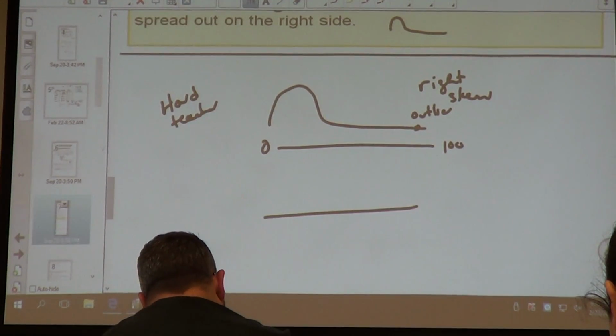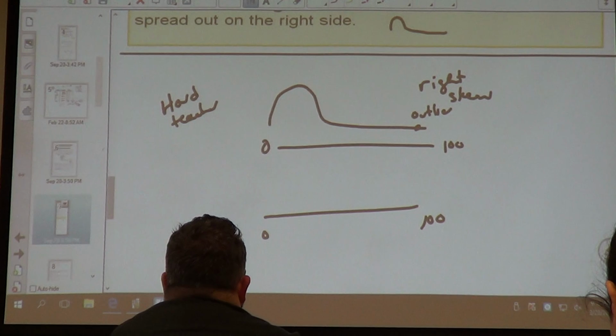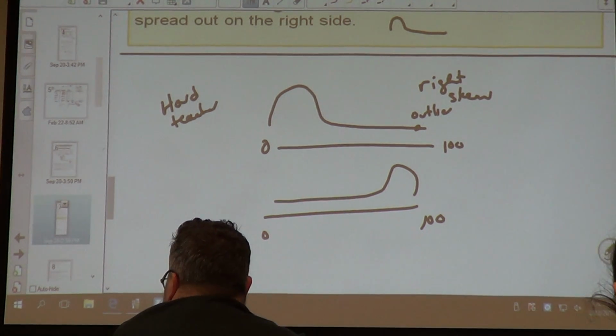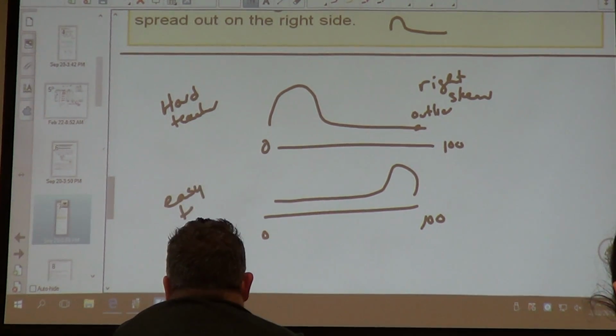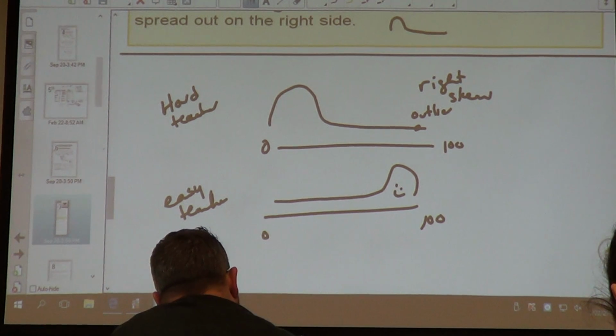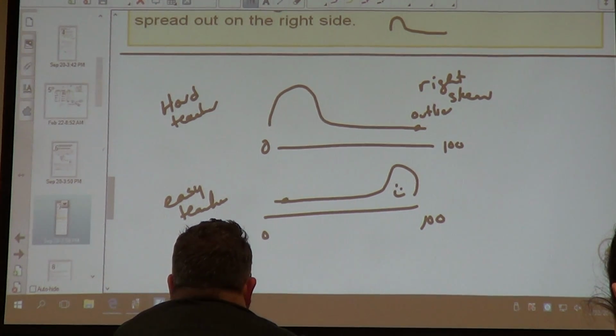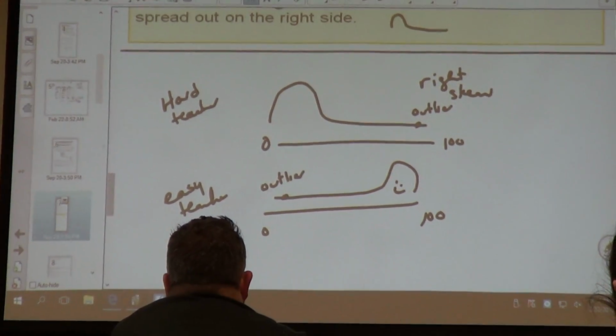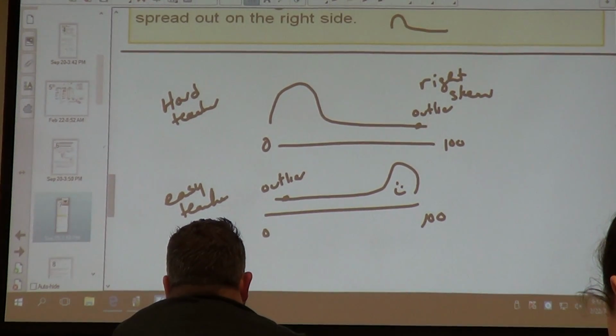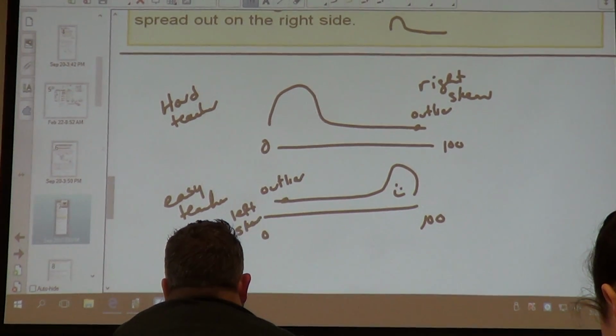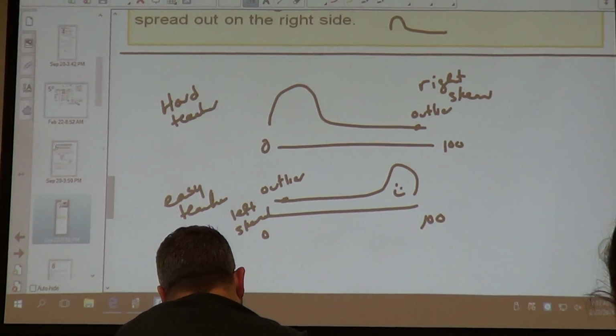Now, tell me about this teacher. That's the baller teacher. This one's going to be an easy teacher. Everybody makes good grades, and then very few people fail. But the outlier is the one that tells you the skewness. So this one is going to be less skewed. This is what we're going to talk about next time.